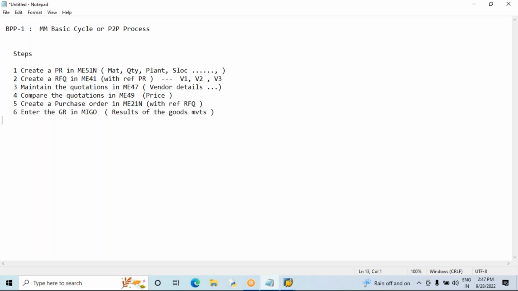But the final step, the 7th step here. What is the 7th step? Along with the goods, the vendors will give us a soft copy or hard copy of the invoice, the billing. So we need to receive the invoice, and in our SAP system, we need to prepare the invoice in MIRO. But we are in purchasing, so we will not pay the vendor. Who is going to pay? Our finance department is going to pay the vendor.